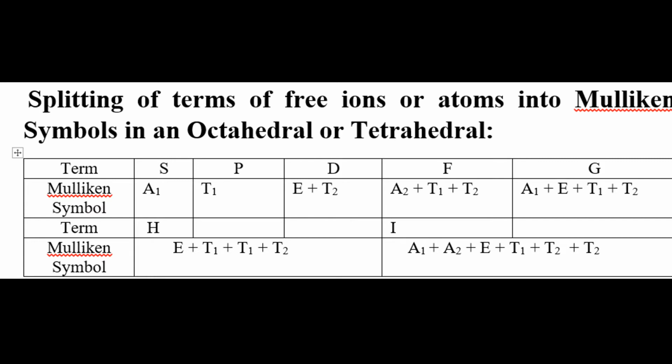And in this chapter for electronic transitions, various NET exam questions of these types come out. You must remember these term symbols, because in a short time you cannot draw out or calculate them, in case of P, in case of D, in case of F, in case of H. This Mulliken term symbol must be remembered, because in the NET question you can answer in a short time if you remember this.